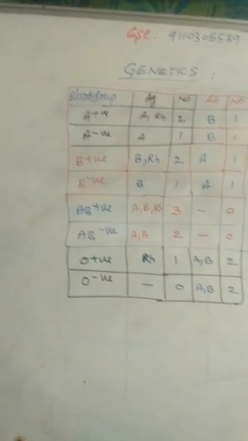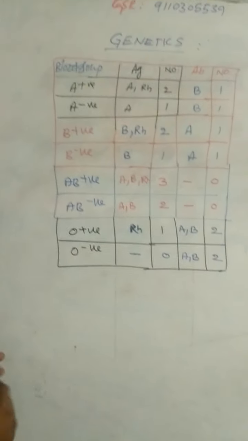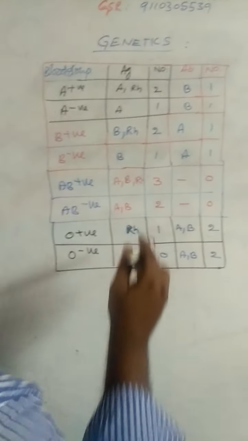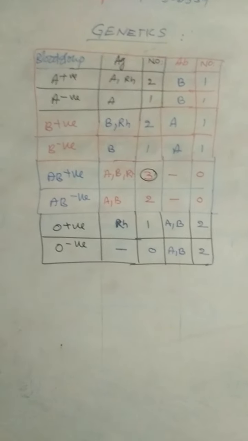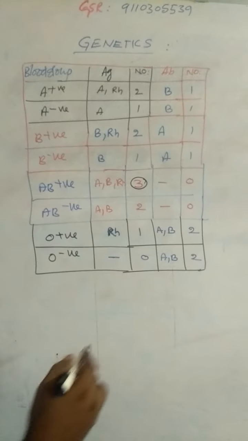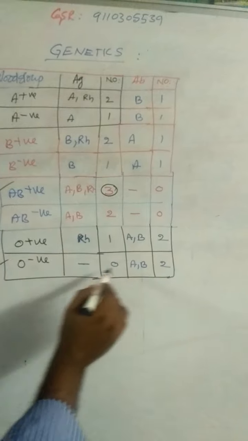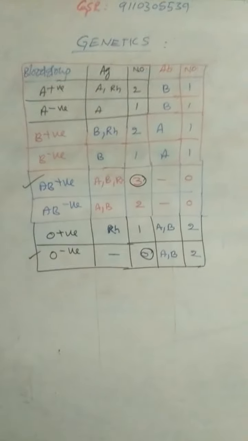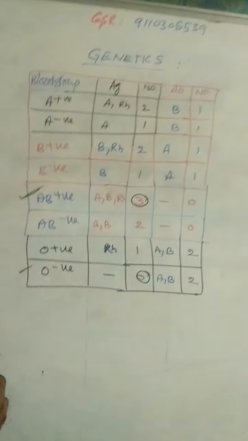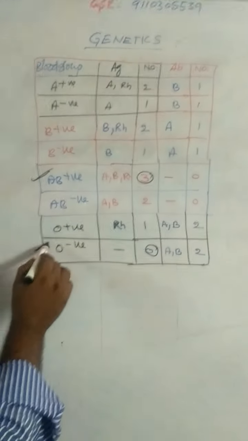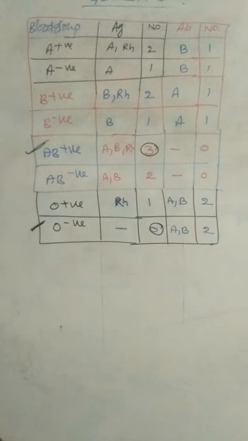So in the table, the blood group with the highest number of antigens is AB positive. The blood group without antigens is O negative, 0.